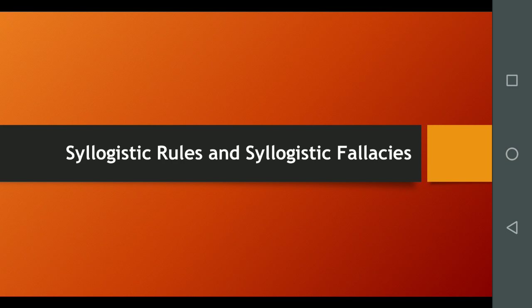Mastering the rules by which syllogisms may be evaluated also enriches our understanding of syllogisms itself. A violation of any one of these rules is a mistake and it renders the syllogism invalid. Because it is a mistake of that special kind, we call it a fallacy. And because it is a fallacy of the form of the argument, we call it a formal fallacy.